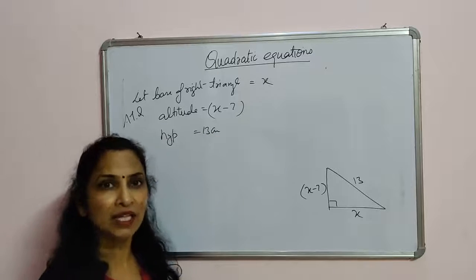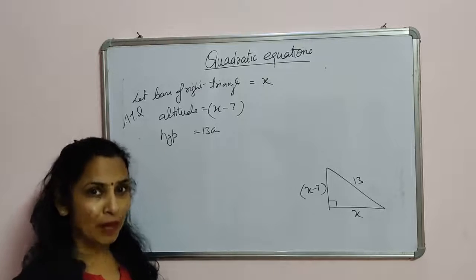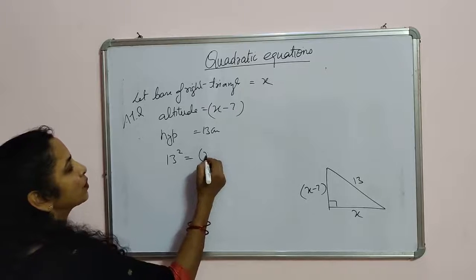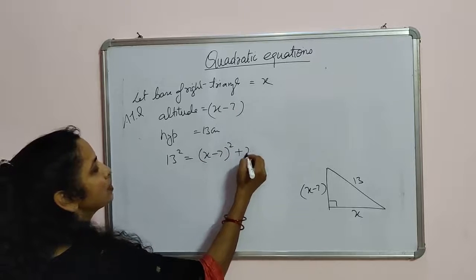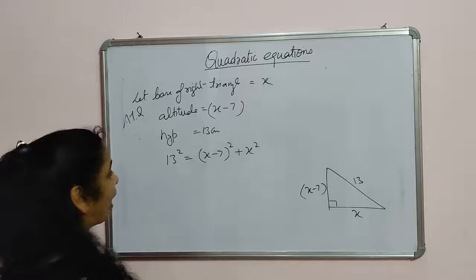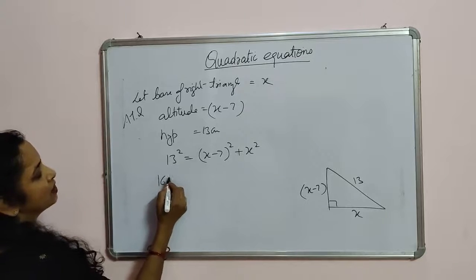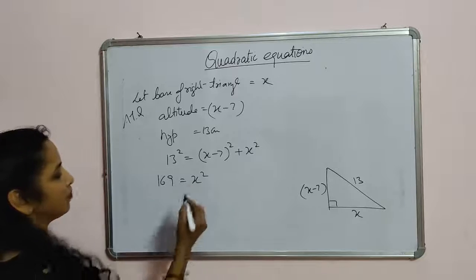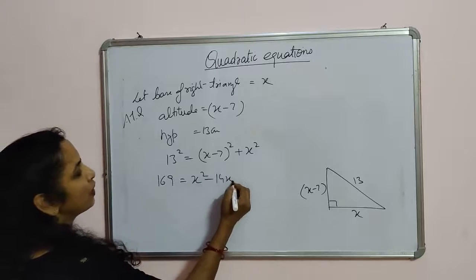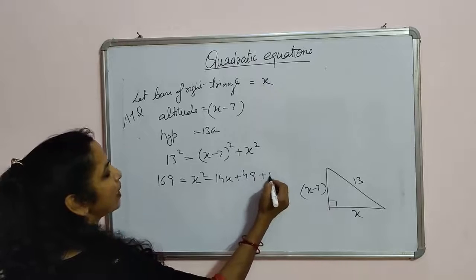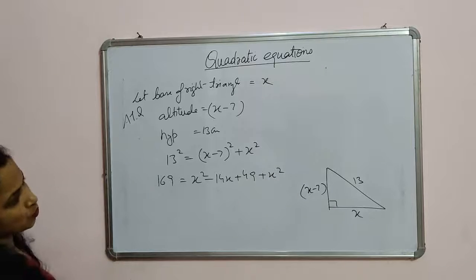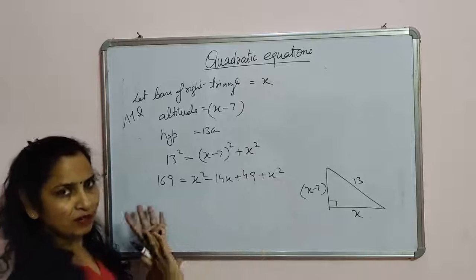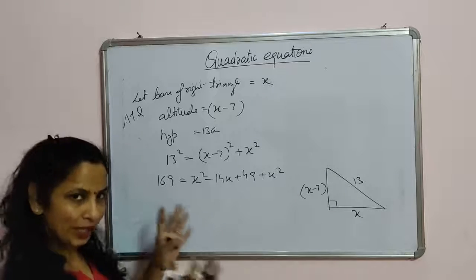So we can apply the Pythagoras theorem. By applying the Pythagoras theorem, we can say that 13 square is equal to (x minus 7) square plus x square. And we can solve it by opening this bracket, by squaring these terms, we get x square minus 14x plus 49 plus x square. So we have to put all these values towards one side so that it can form a quadratic equation.